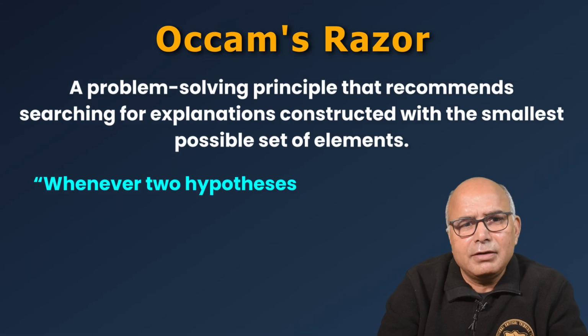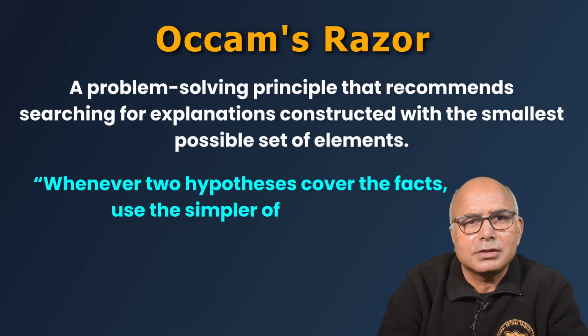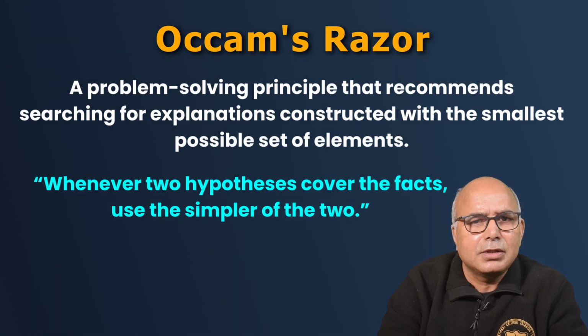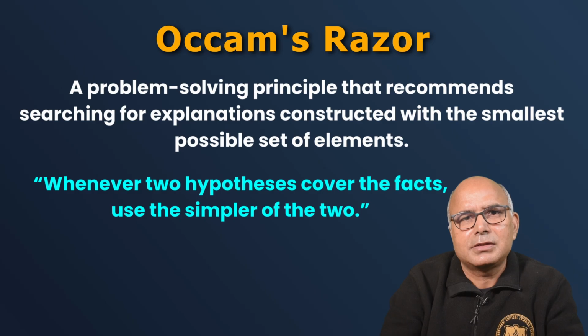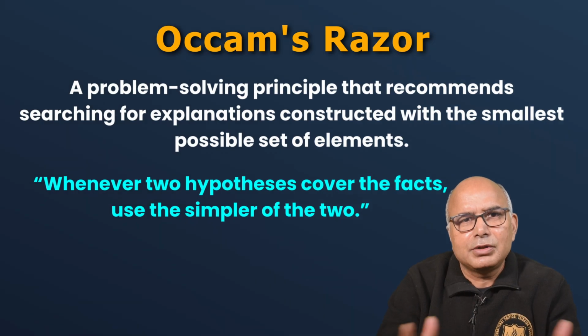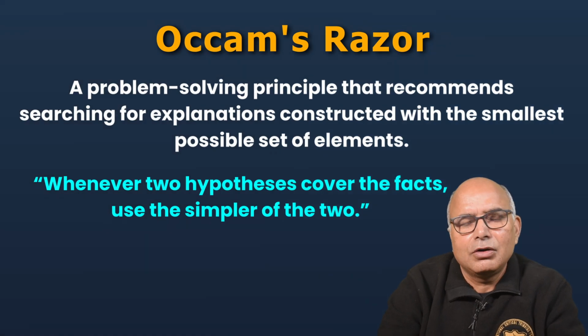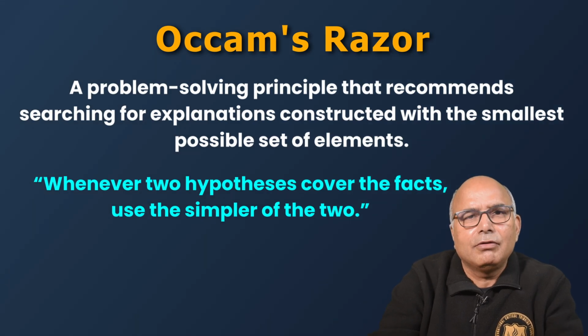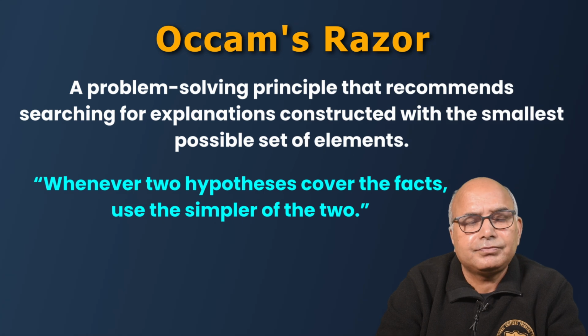So it says that whenever there are two hypotheses which cover the facts, we must use the simpler of the two. That means the simple hypothesis is always preferred over the complicated one, where we have more assumptions.